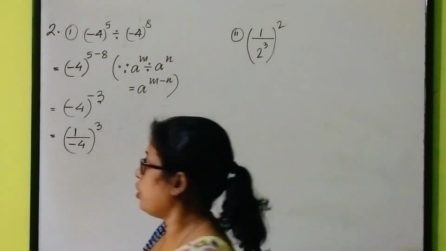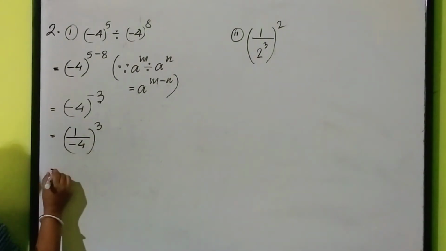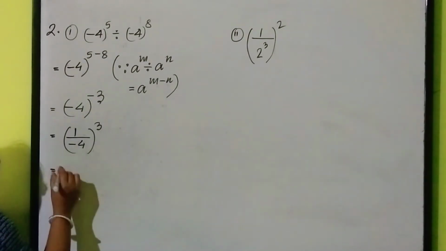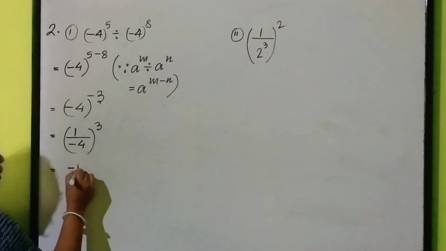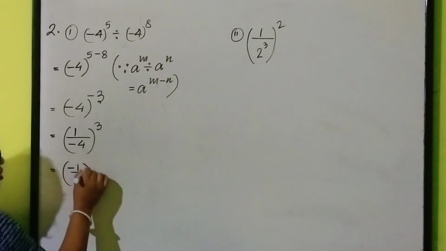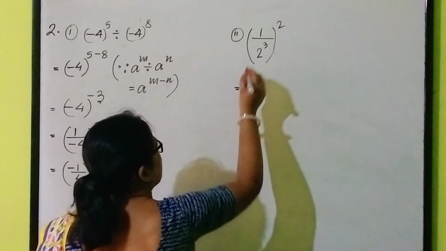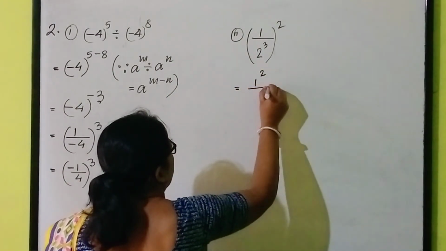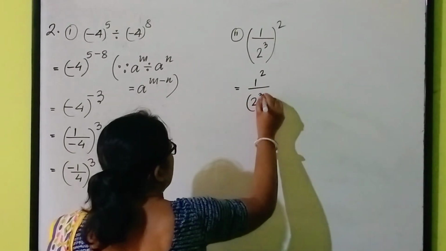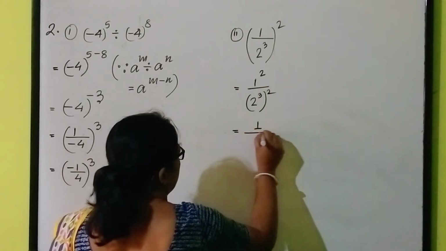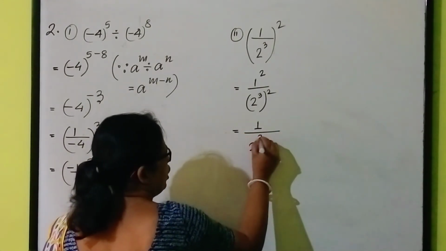Yes, you have to simplify. So you can keep the answer like this. If you don't change also it is okay. One thing I will do: the denominator we generally don't write as negative, so let me bring the minus sign to the numerator. We'll keep the answer in exponential form because it is simplification. Then this very simple one: 1 to the power 2 by 2 to the power 3 whole to the power 2. Then 1 square is 1 and this is 2 to the power 3 into 2.